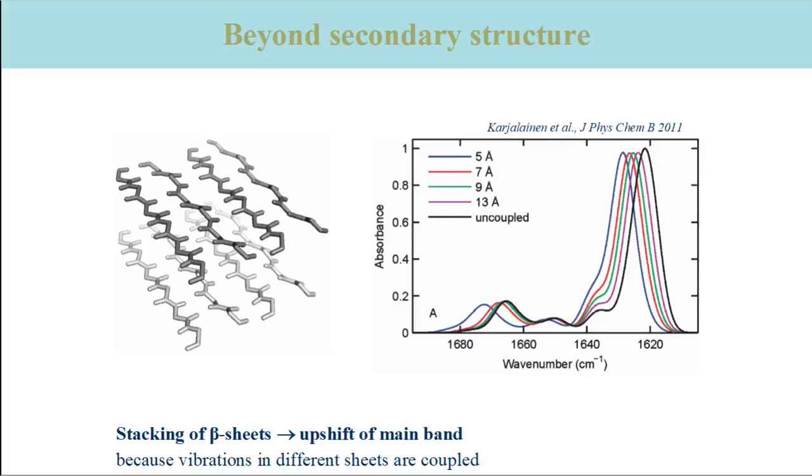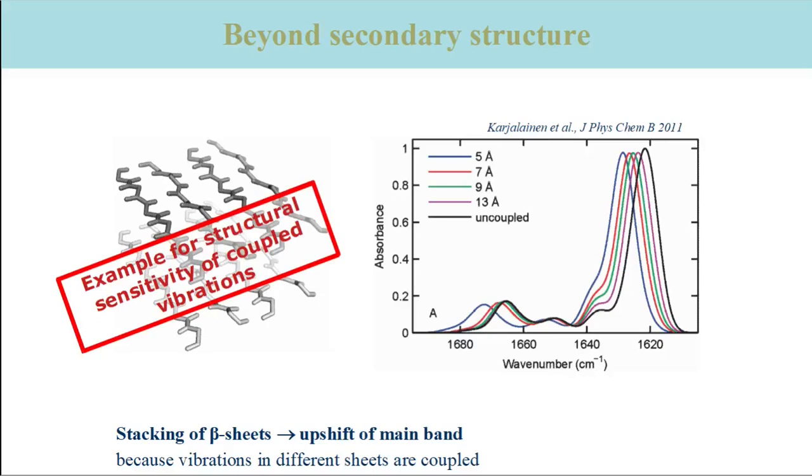The effect is caused by the coupling of vibrations in different sheets. Such beta sheet layers are formed in amyloid fibers, which are involved in a number of diseases. Now it starts getting boring, but this is another example for the structural sensitivity of coupled vibrations.